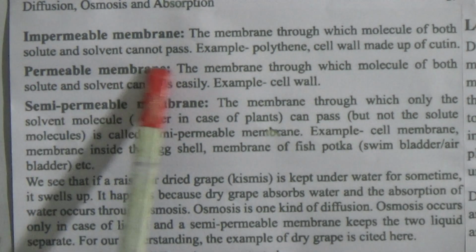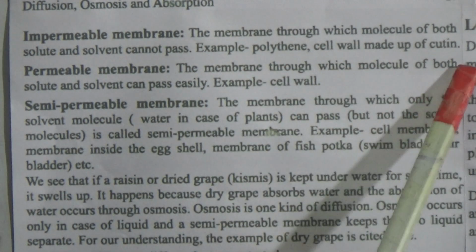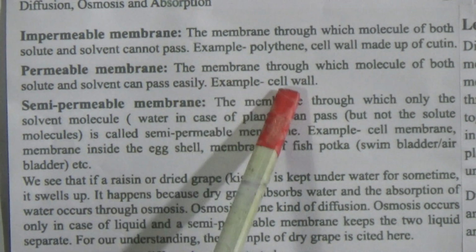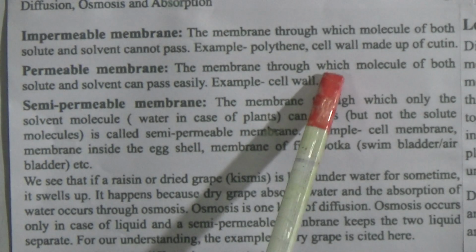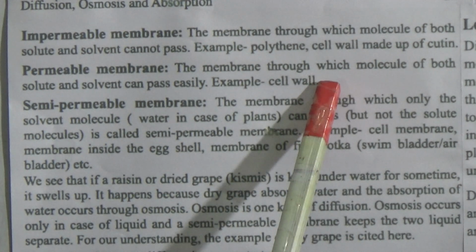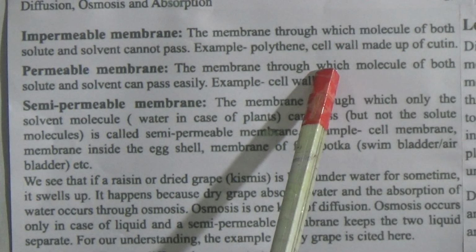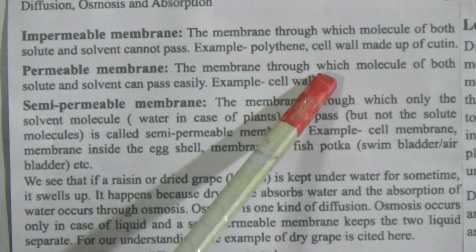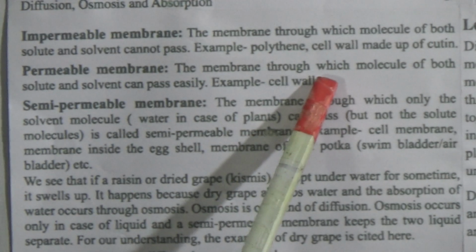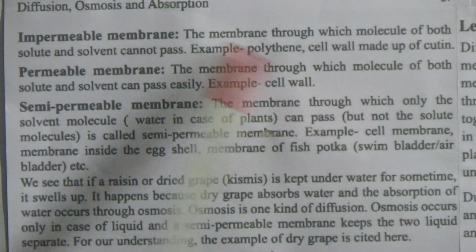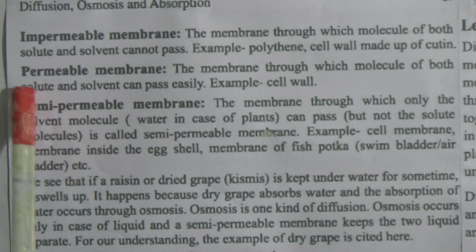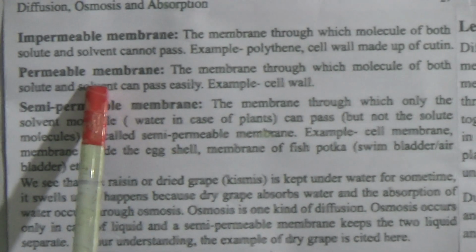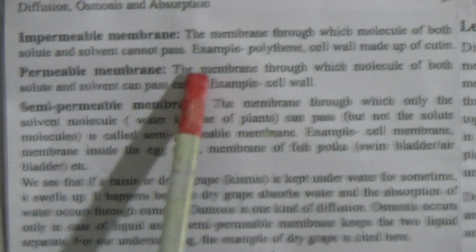Now come to the permeable membrane: the membrane through which molecules of both solute and solvent can pass easily. Example, cell wall. For better understanding, take a beaker of sugar and water solution. Here the solute is sugar and the solvent is water. If there is a permeable membrane, the solute, that means sugar, can pass through the membrane, and the solvent, water, can also pass through the membrane. That is the permeable membrane.